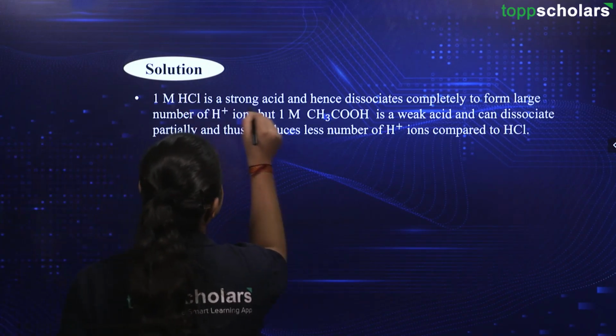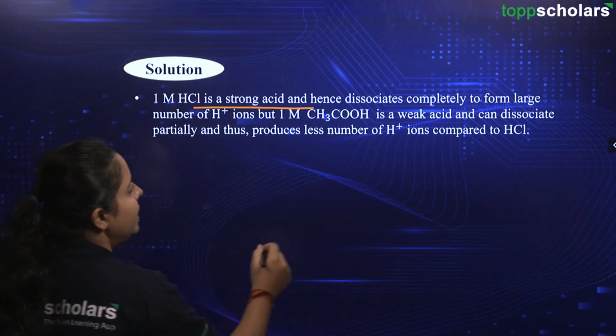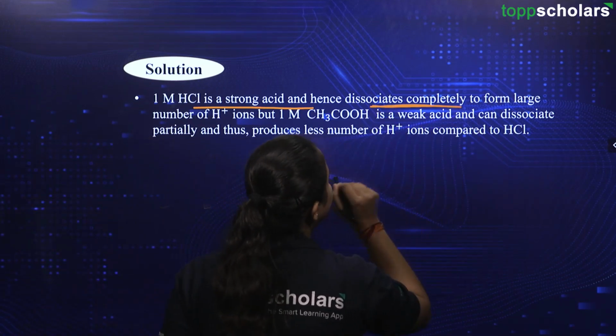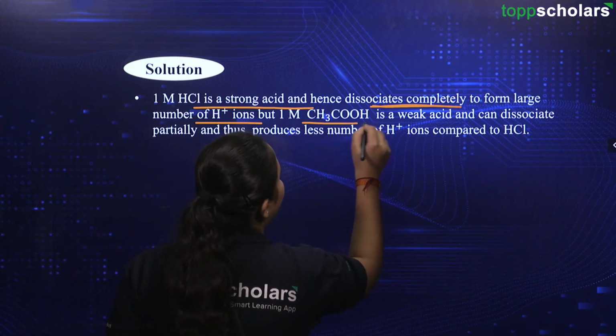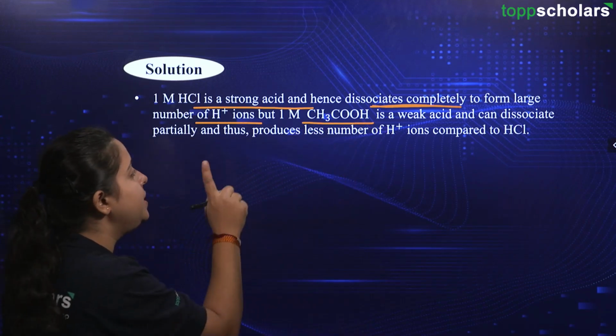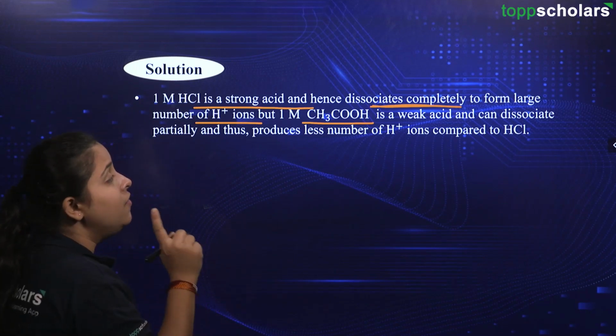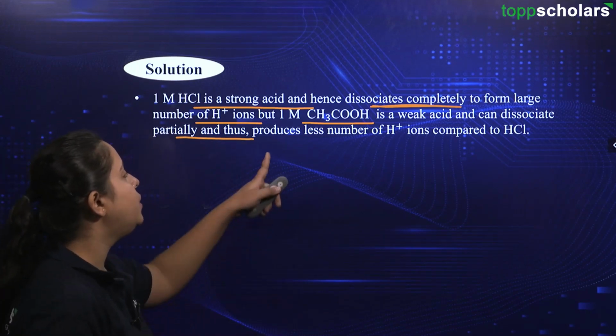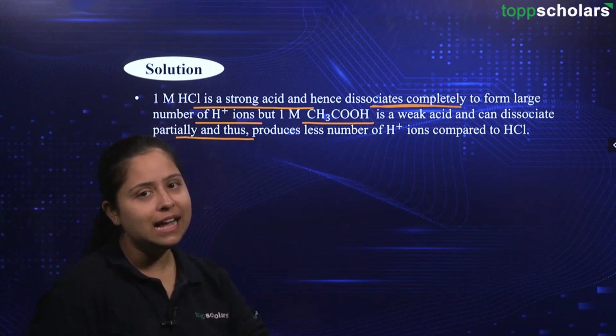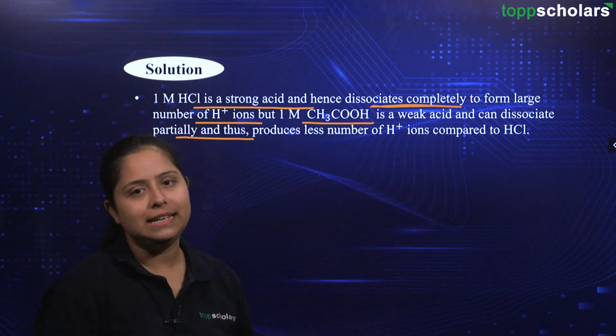So, 1 molar HCl is a strong acid and hence dissociates completely to form large number of H plus ions. But 1 molar of acetic acid, that is CH3COOH, is a weak acid and can dissociate partially and thus produces less number of H plus ions compared to HCl.